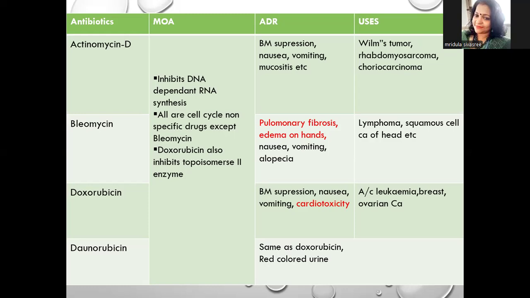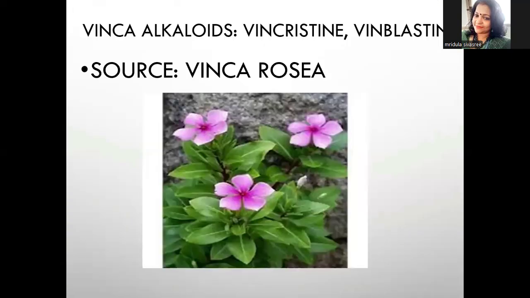Then the main ADR of actinomycin is bone marrow suppression, and it can cause nausea, vomiting, and mucositis. Bleomycin can cause pulmonary fibrosis, edema, nausea, vomiting, and alopecia. Then doxorubicin causes bone marrow suppression, nausea, vomiting, and cardiotoxicity. Daunorubicin is the same as doxorubicin, and can cause red coloration in the urine.